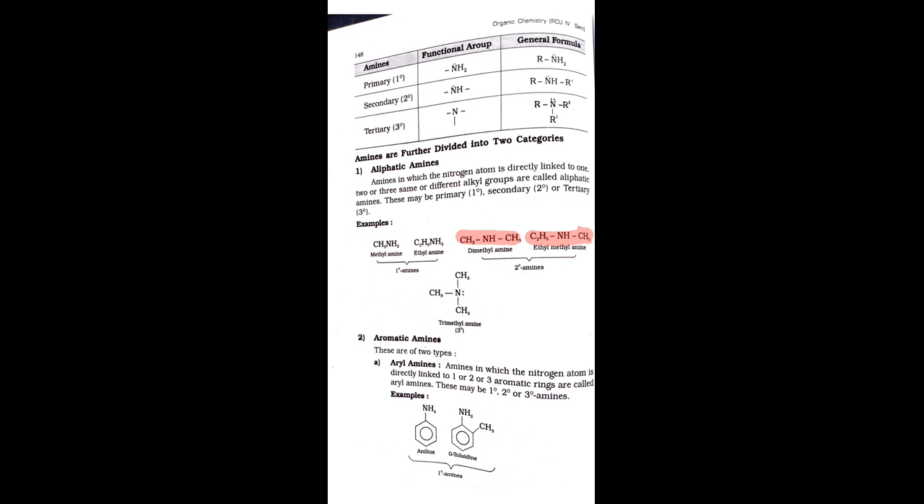The example for the tertiary amine: all the hydrogen atoms of ammonia are replaced by three methyl groups. That's why it is named trimethylamine. This is the aliphatic amines. The aliphatic amines again have three types: primary, secondary, and tertiary amines. Then the second classification is aromatic amines. The amines are divided into two categories, and the first one is aliphatic amines.